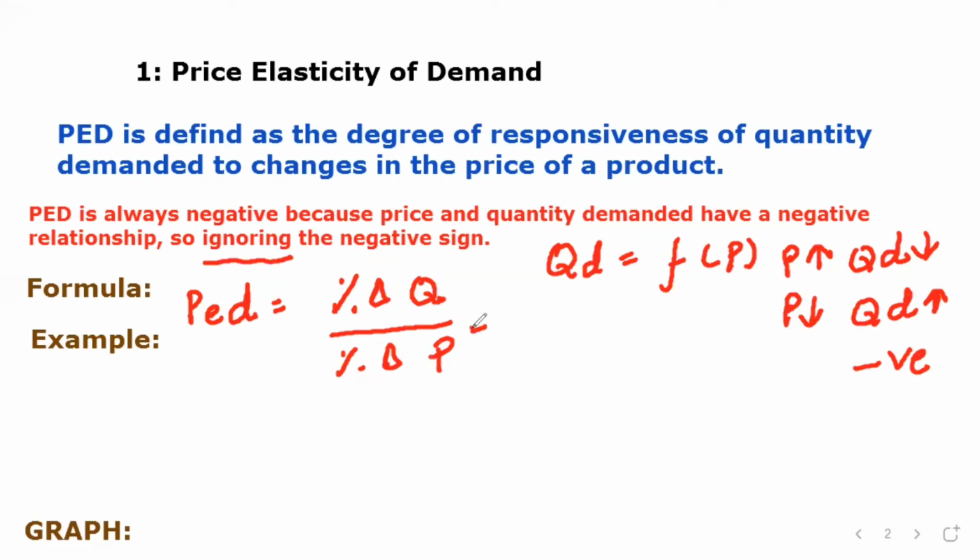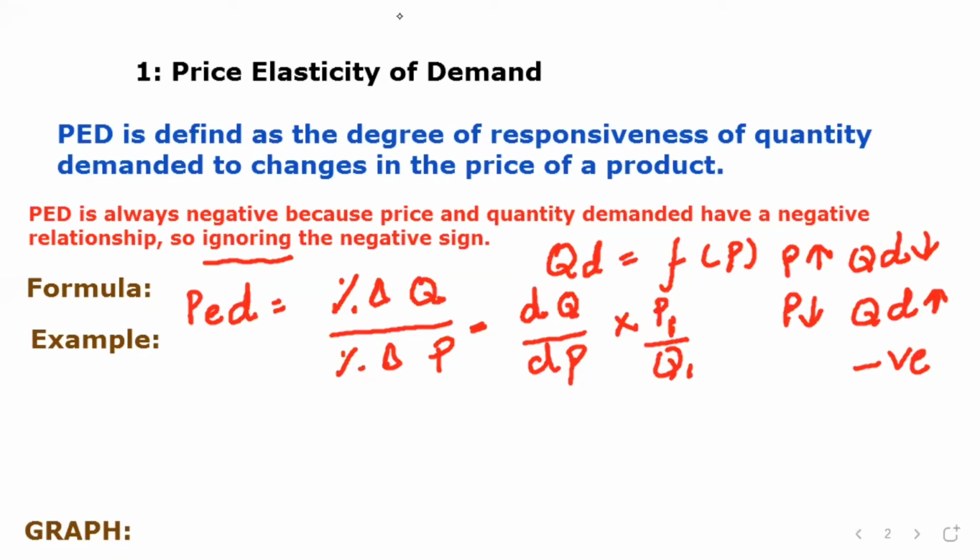We can find the same thing in another way, writing delta with a small d, which is the sign of change: delta Q over delta P, multiplied by P1 over Q1. So these are two formulas we can use to find price elasticity of demand. Let's have an example.